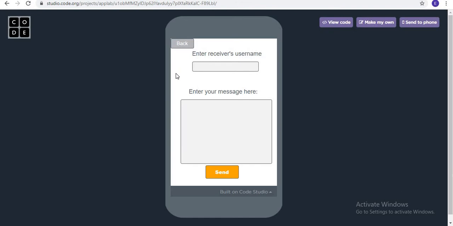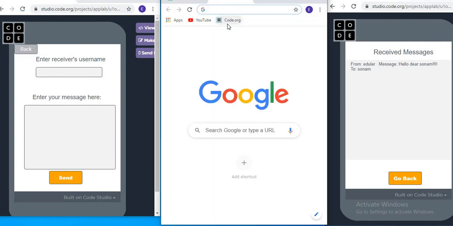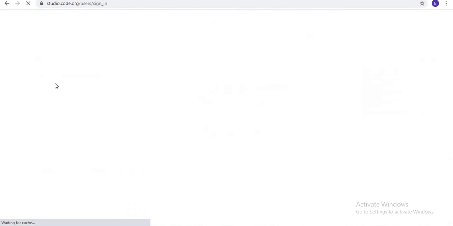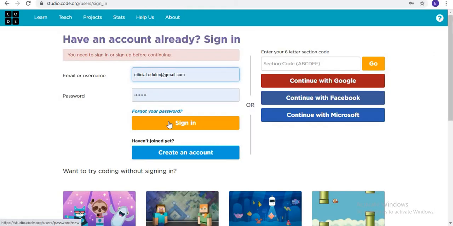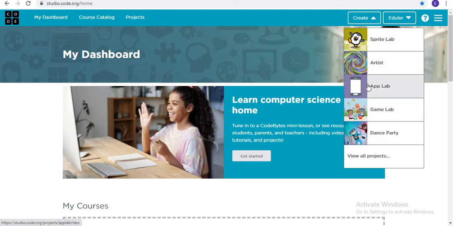So first of all, we have to go to code.org screen. So what I will do is I will go here to code.org and I will sign in. Then I'm going to create a new App Lab project.